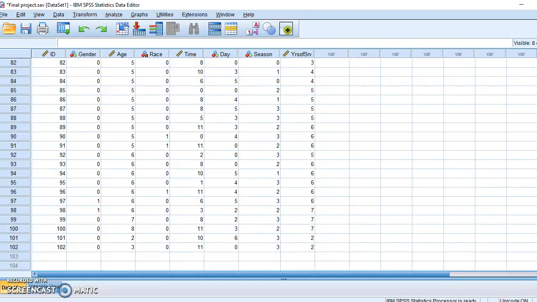As you can see by the data on the screen, in the ID section, this is the number of participants. There are 102 participants in this study. These are all law enforcement officers that reported being assaulted under these circumstances in the year 2017. I also entered the officer's age, gender, race, time of the day of the week the assault occurred, and the season the assault occurred. I also added years of service, as you can see in these different sections.